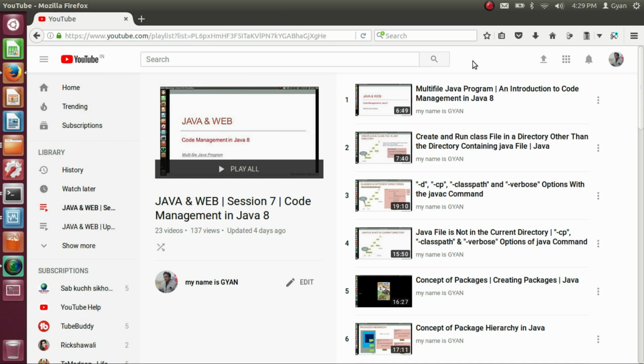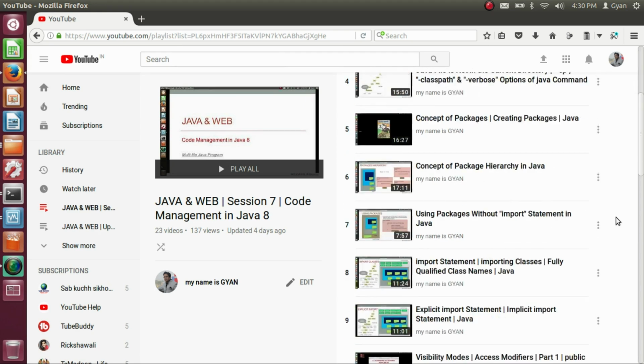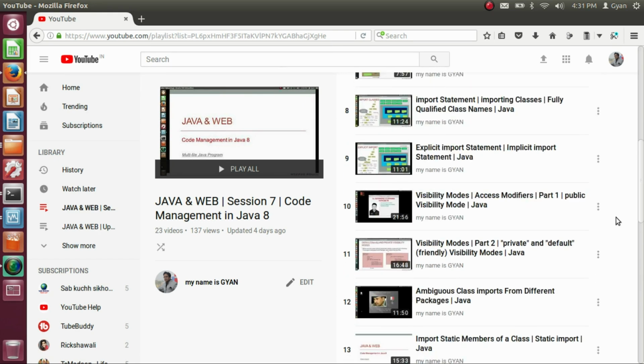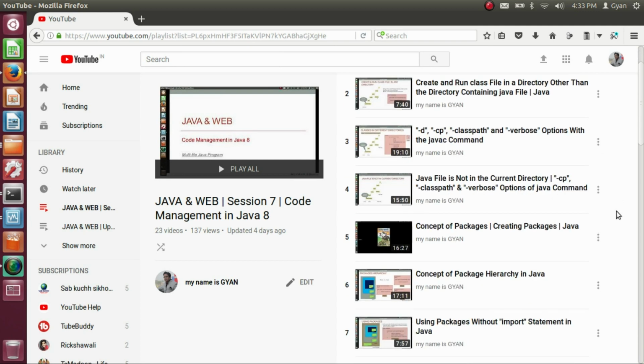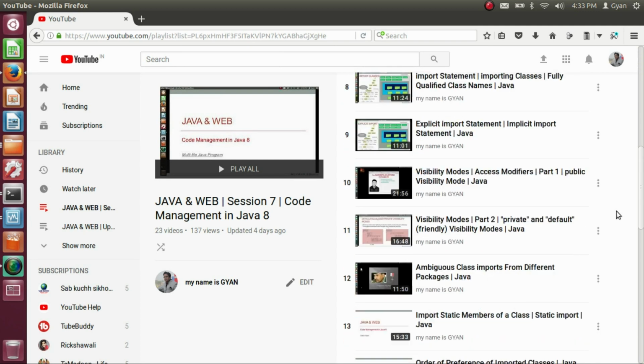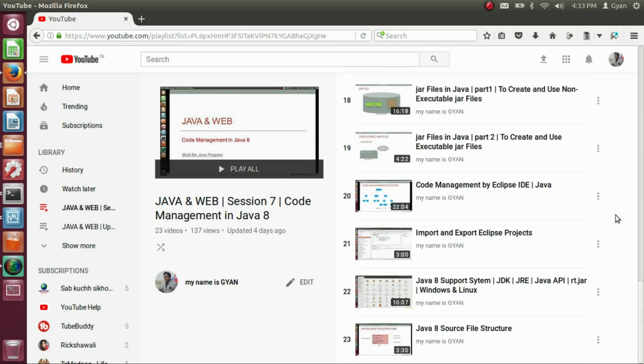Before we proceed in this session, I suggest you watch all the videos of the previous session, Java and Web Session 7, Code Management in Java 8. Although in that session the concepts are discussed using Java 8, all the concepts are supported by Java 9. The concept of modularity in Java 9 is actually an increment on the previous concepts. So I suggest you first watch all the videos of that session and then start learning about modularity in Java 9. The link of session 7 of Java and Web is given in the video description below.